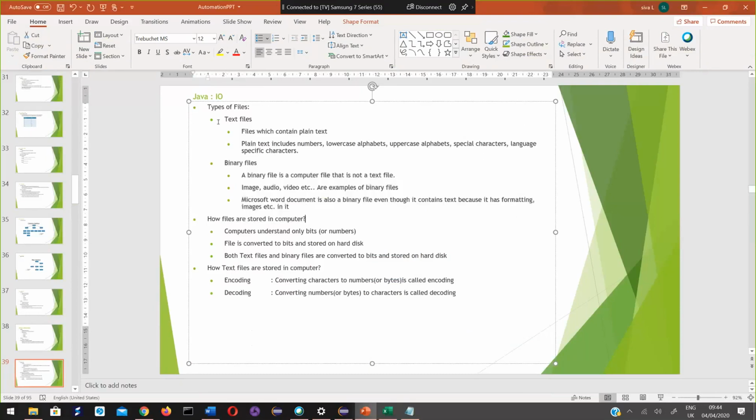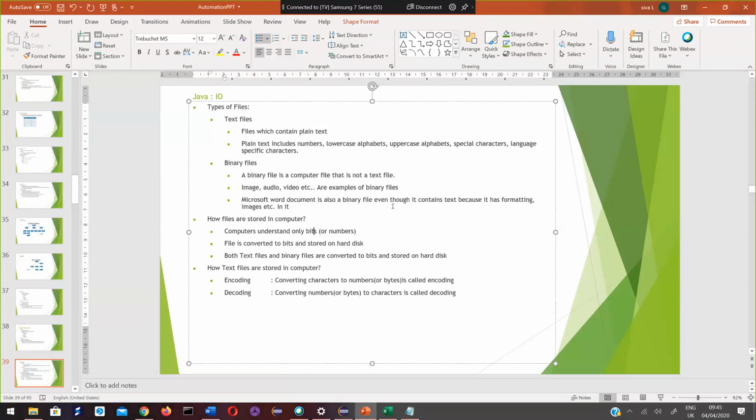Now, why have I categorized files into these two ways? Because the way in which text files are read and written is different from the way in which binary files are read and written. That's why I have categorized files into two categories. If I want to deal with any text file, there are dedicated classes in Java to do that. Similarly, if I want to do anything with binary files, there is a different set of dedicated classes in Java to do that.